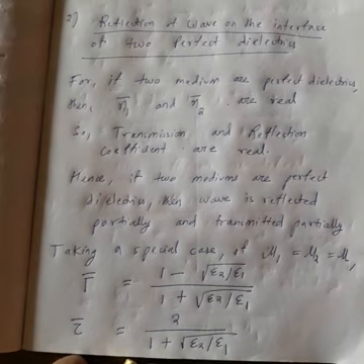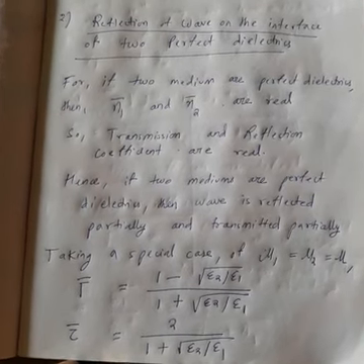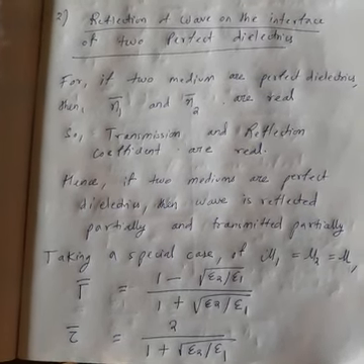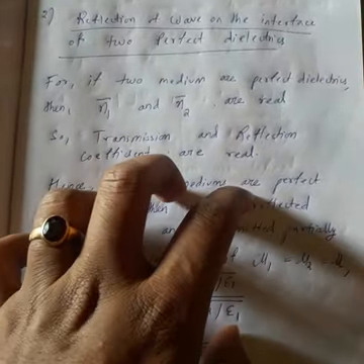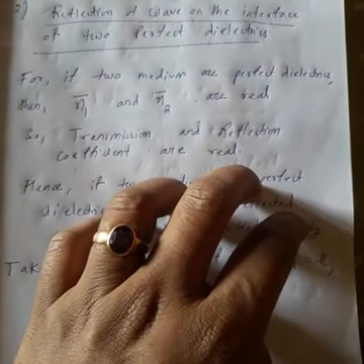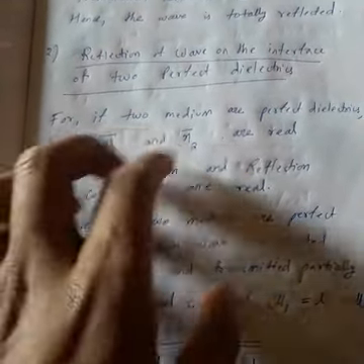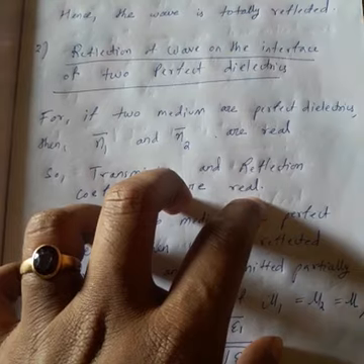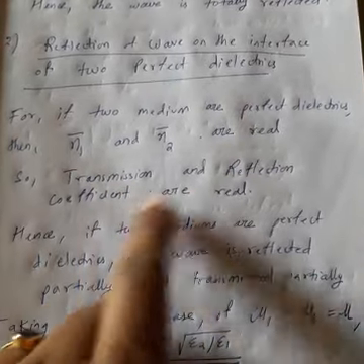Okay. What is our second case? Now, reflection on the interface of two perfect dielectrics. In the first case we considered one perfect conductor. In the second case we consider two insulators. Medium 1 is an insulator, medium 2 is an insulator. For an insulator all values are real. Permeability, permittivity and impedance are there. So both the transmission and reflection coefficients are real.